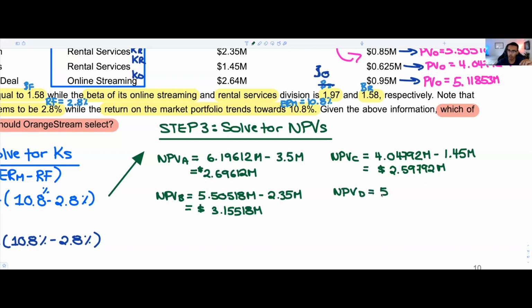Here we're going to have 5.11853 million less 2.64 million. So it seems obvious that our answer will be B, but still on an exam, depending on what type of school you're at, depending on what's the requirement, they may want you to actually show your work. So you can't just go ahead and assume that one answer is greater than the other. So here we're going to have 2.47853.